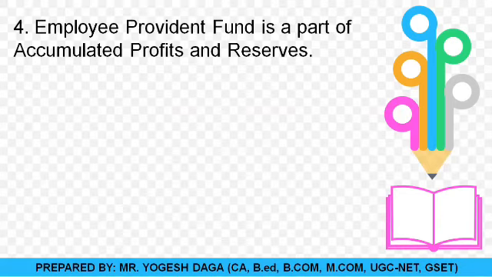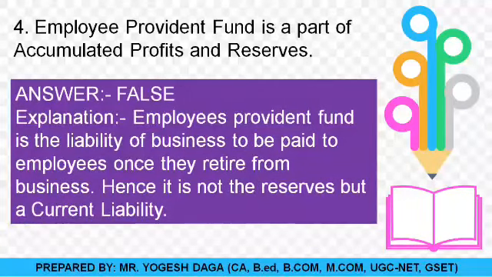Okay students, so what is the answer for this? Yes, the statement is false. Why is this statement false? Because Employees Provident Fund is a liability of the organization, payable to the employee once the employee retires or shifts from one company to another. So this is a compulsory liability to be given to the employees.